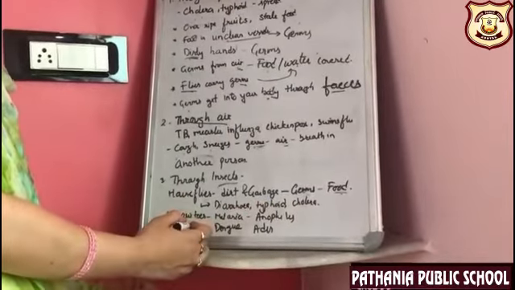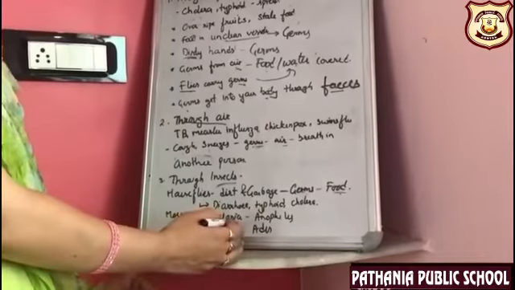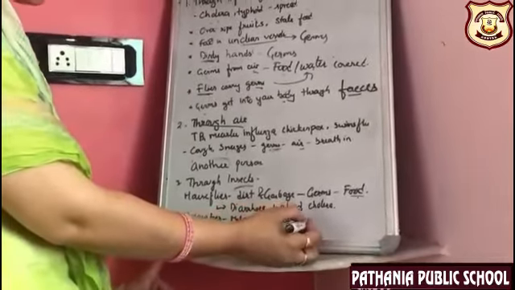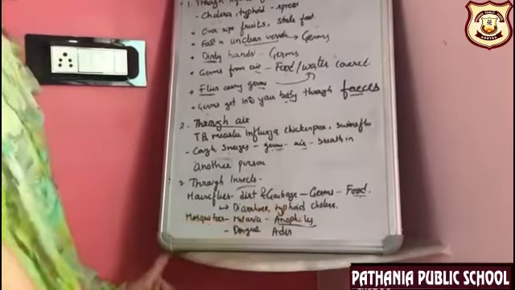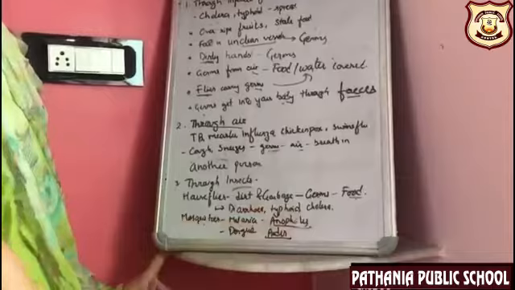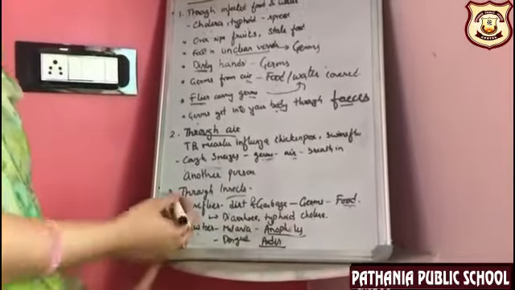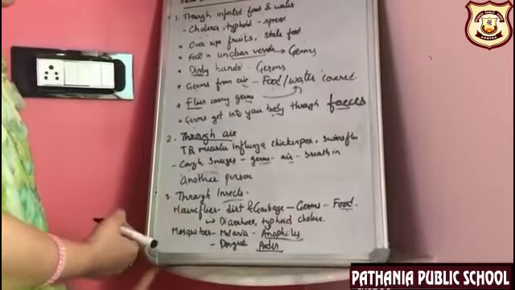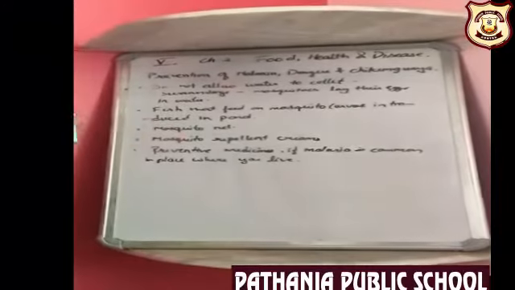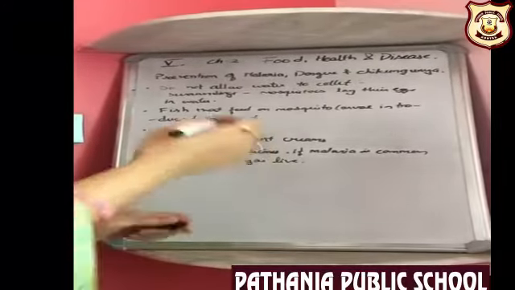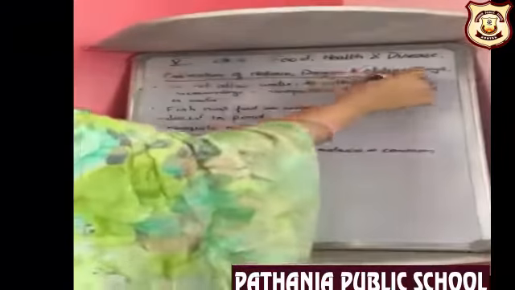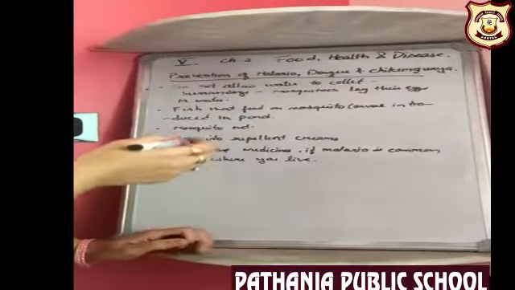Mosquitoes also cause diseases like malaria and dengue. Malaria is caused by a type of mosquito known as Anopheles, and dengue is caused by a mosquito known as Aedes. There are other diseases caused by mosquitoes, like chikungunya. Now we will be discussing how mosquitoes cause malaria, dengue and chikungunya. How can we prevent ourselves from these diseases?